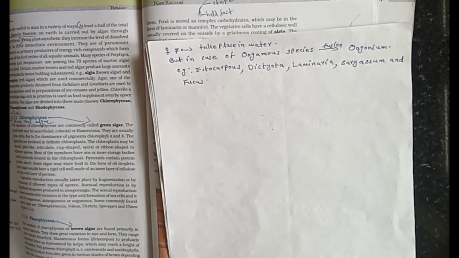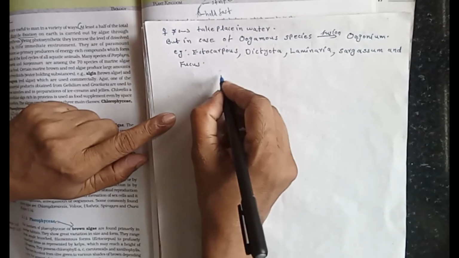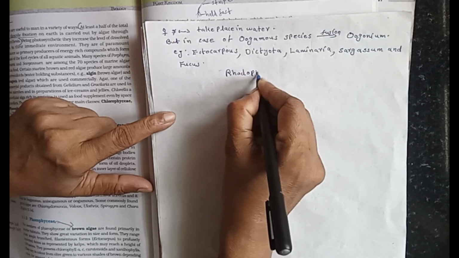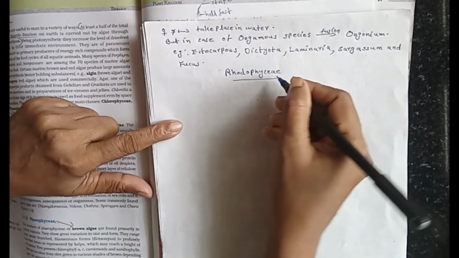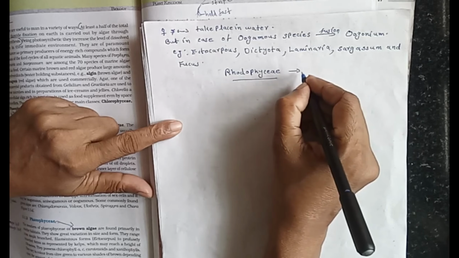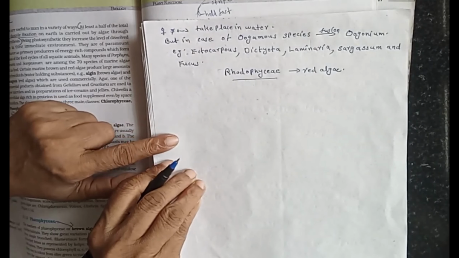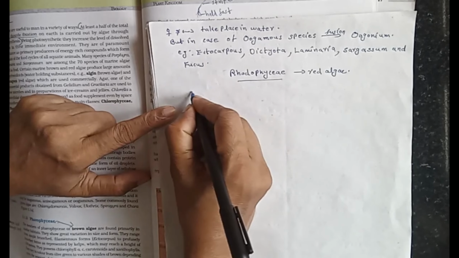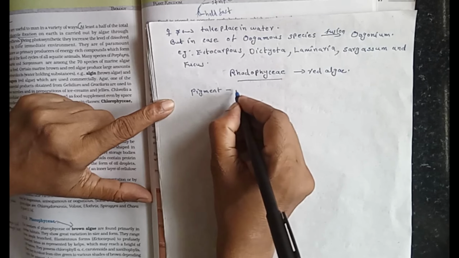Now we complete this class. Then the third class, Rhodophyceae. They are red algae. Pigment phycoerythrin. Erythrin means red color.